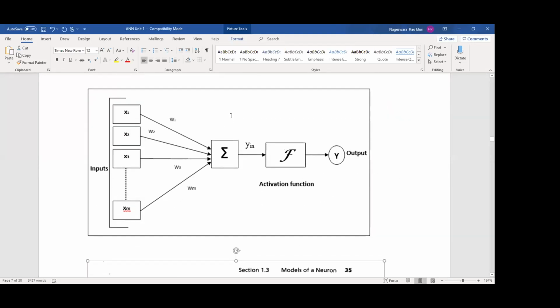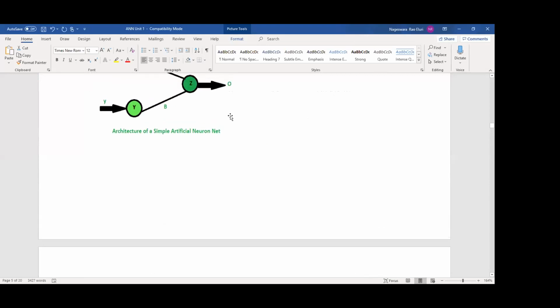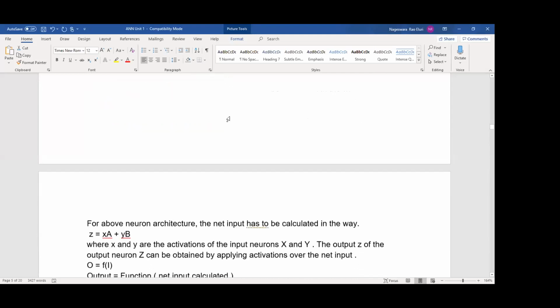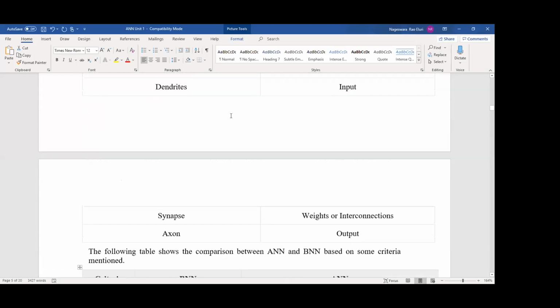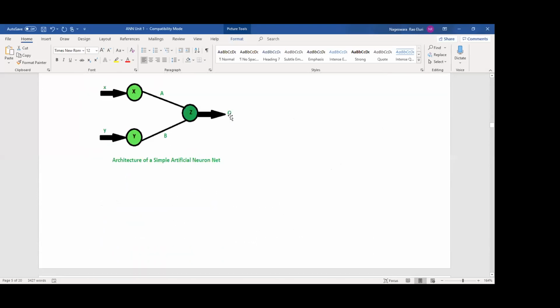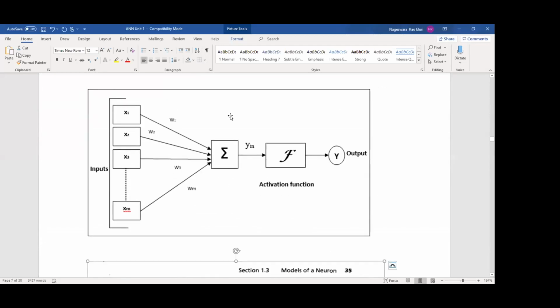Up to this concept: what is a biological neural network, and the difference between a biological neural network and ANN, that is a very important question. Definitely they will ask. And what is the McCulloch-Pitts model? Try to observe, initially try to understand the picture, and I will upload this video again for you through YouTube.